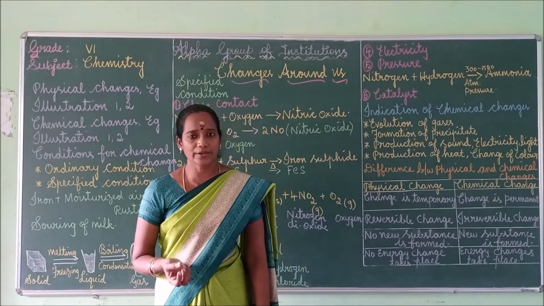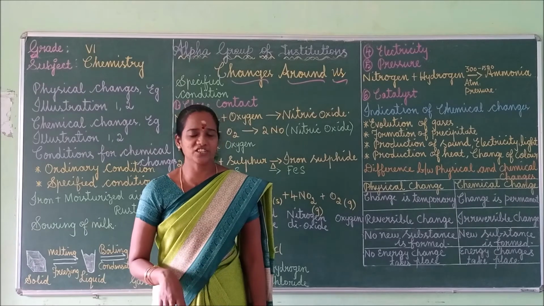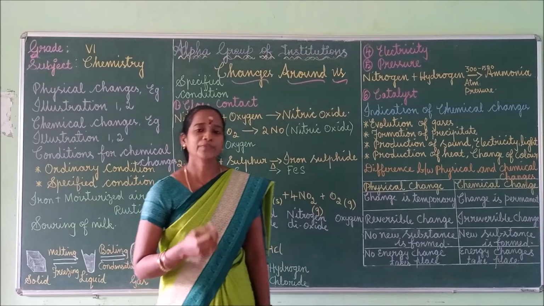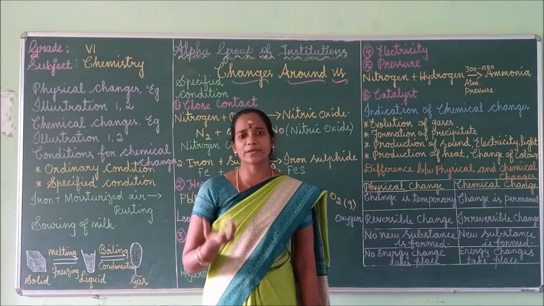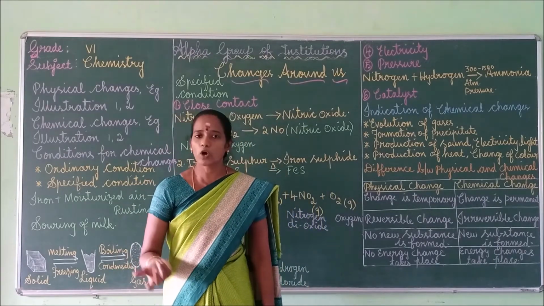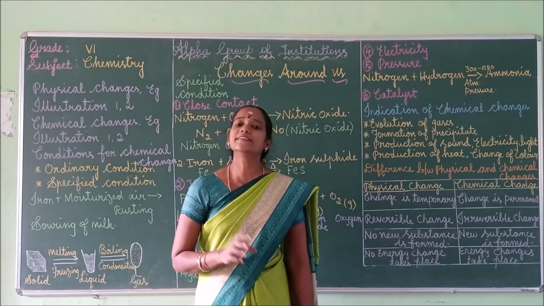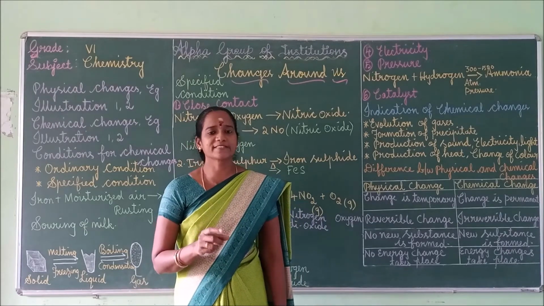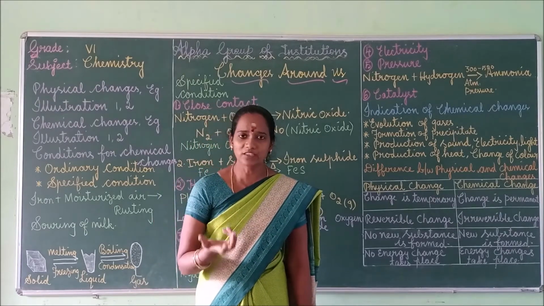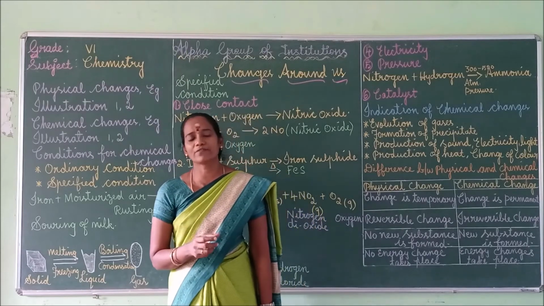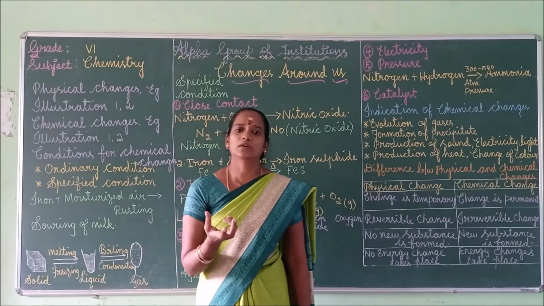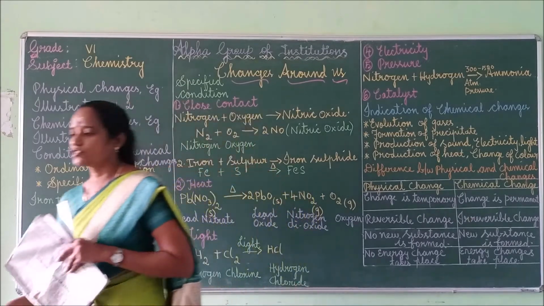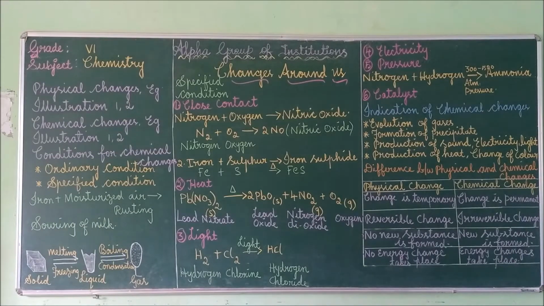Take some iodine crystals in a china dish. The china dish is actually used in the chemistry laboratory. It is an evaporating dish, mainly used for evaporating and boiling solutions. It is made of porcelain. First, what you have to take? You have to take some solid iodine in a china dish. Next, what you have to do? You have to close that china dish with an inverted funnel.